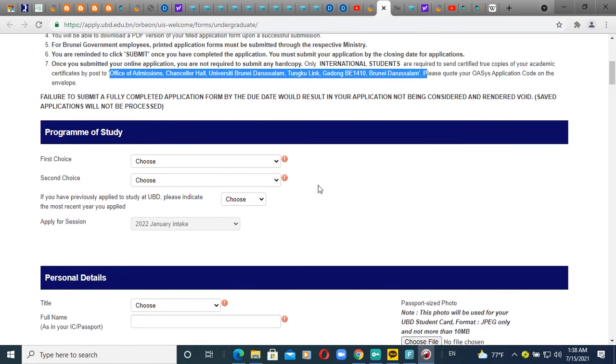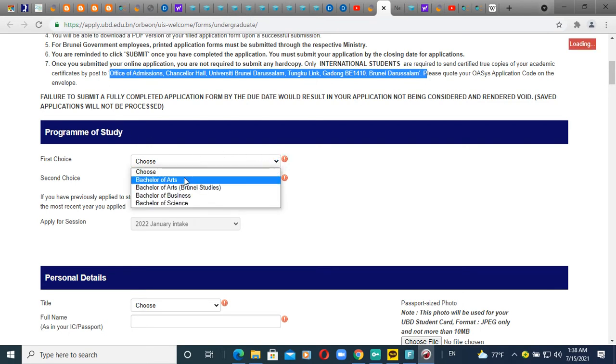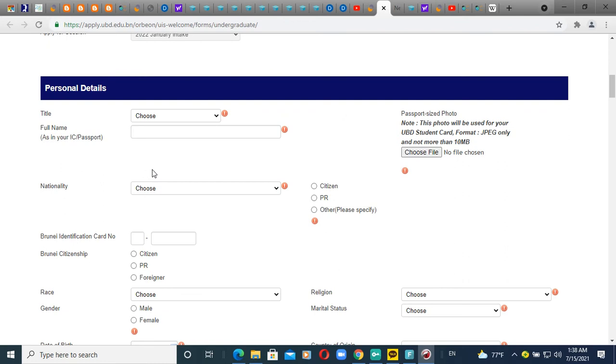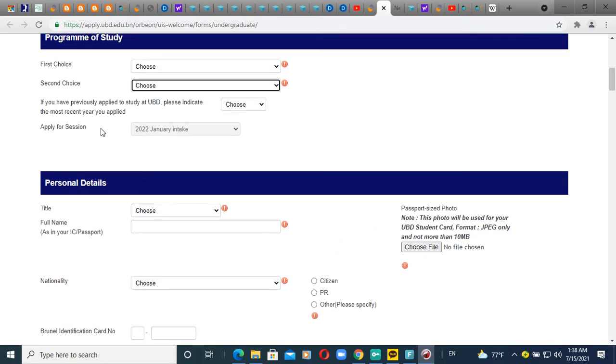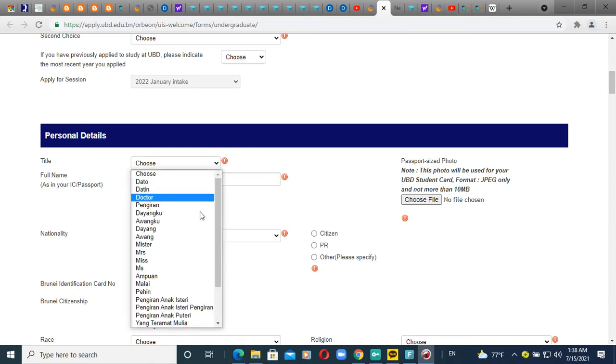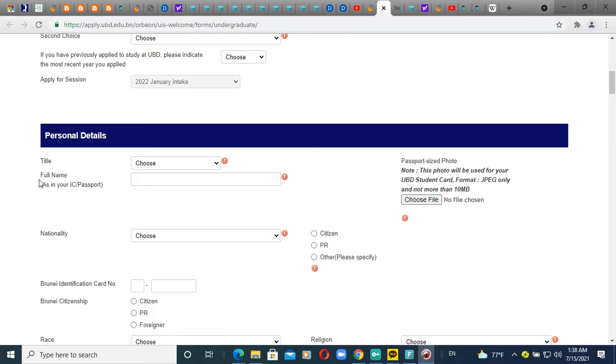So let's describe the application process. This is your program, and you can select Bachelor of Arts, Bachelor of Business, Bachelor of Science, something like that. Here it is also the same. Then personal details, there is nothing important. You can choose your title like Mr., Mrs., or MD. And remember that your name must follow the passport name.